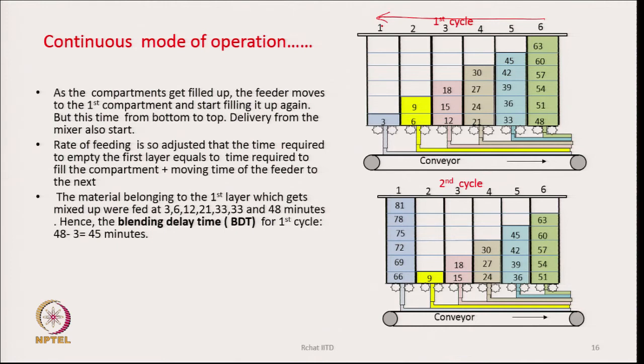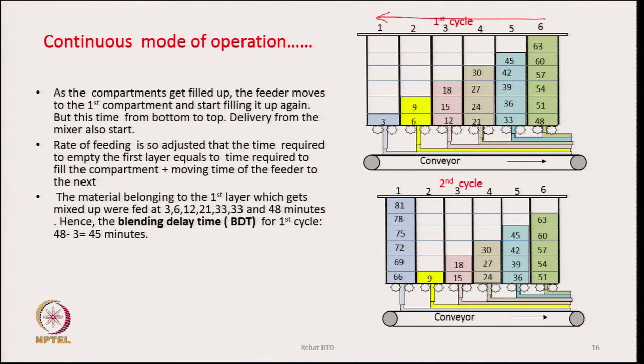What happens now? Delivery starts. So, the very first layer at the bottom gradually moves out depending upon the delivery rate, but the way the machine is set, the rate of feeding is so adjusted that the time required to empty the first layer equals the time required to fill one single compartment, plus the moving time of the feeder to the next.